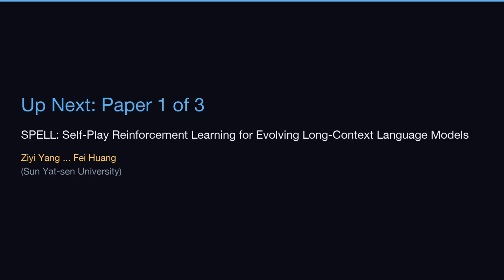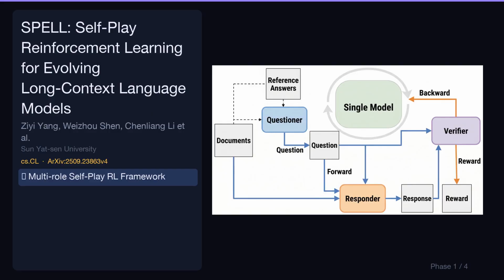Up next, our first paper out of 3, SPELL, Self-Play Reinforcement Learning for Evolving Long-Context Language Models by Zi Yang and Fei Huang from Sun Yat-sen University. Let's break down its key contributions. Proposes a multi-role self-play reinforcement learning framework that enables scalable, label-free optimization for long-context reasoning. This framework allows a single model to continually improve itself.